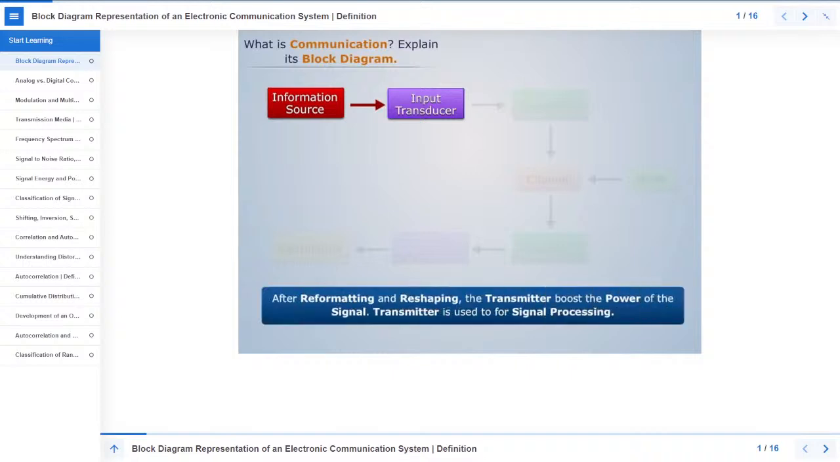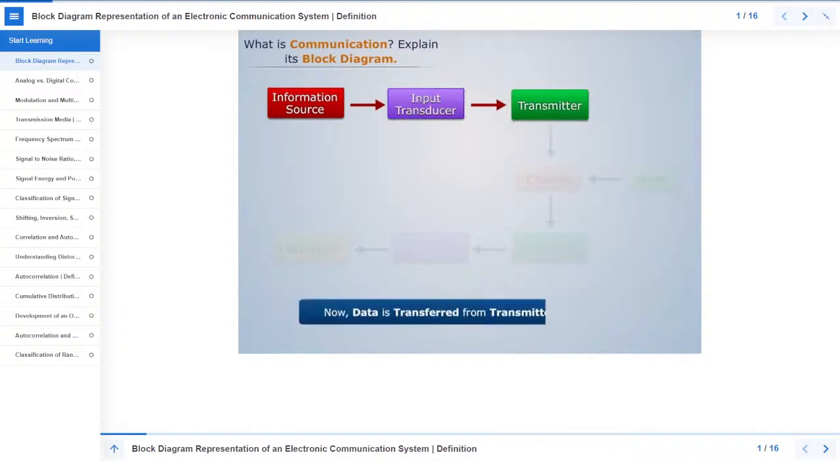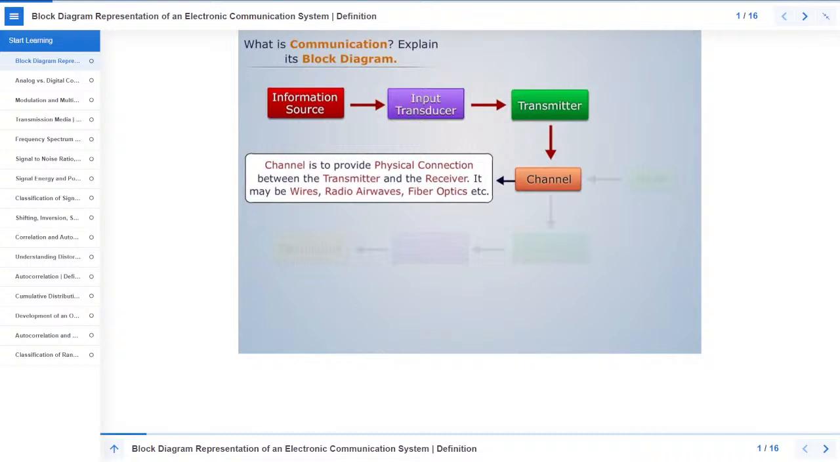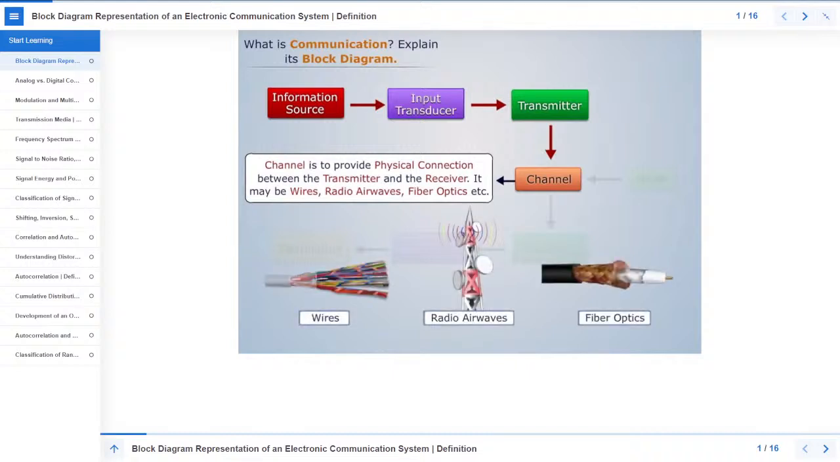After reformatting and reshaping, the transmitter boosts the power of the signal. Transmitter is used for signal processing. Now data is transferred from transmitter to channel. Channel is to provide physical connection between the transmitter and the receiver. It may be wires, radio airwaves, fiber optics, etc.